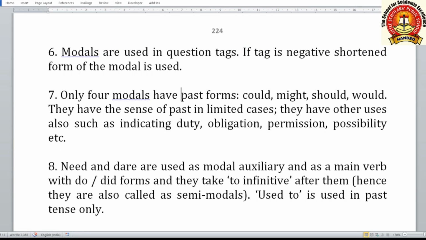Seventh, only four modals have past forms: could, might, should, would. They have the sense of past in limited cases. They have other uses also, such as indicating duty, obligation, permission, and possibility. These are also the uses of these modal auxiliaries, and they are also used in past tense in limited cases. What these uses are, we will see in detail further.